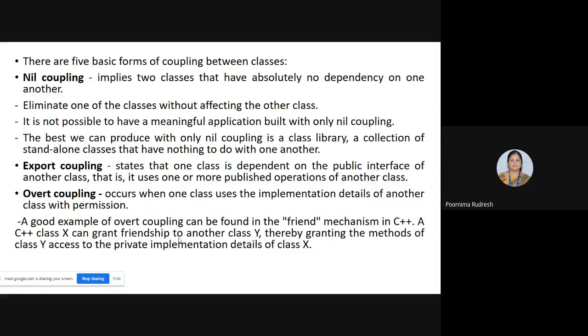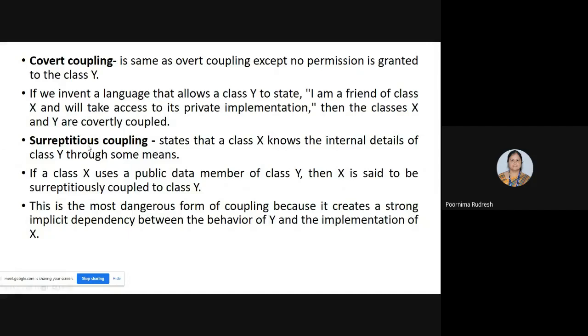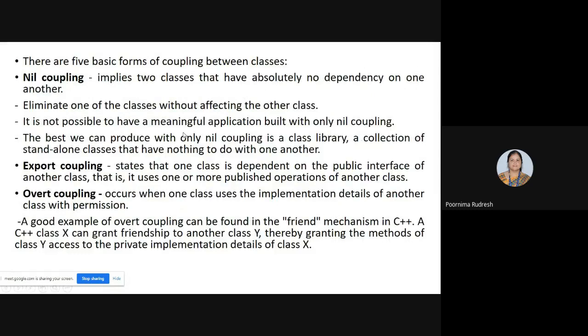Next we'll move on to the different forms of coupling. There are five different forms of coupling: nil coupling, export coupling, overt coupling, covert coupling, and one more, surreptitious coupling. We'll see them one by one in detail. So first one is the nil coupling.